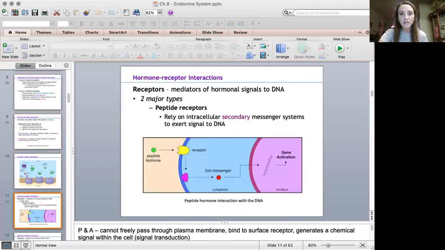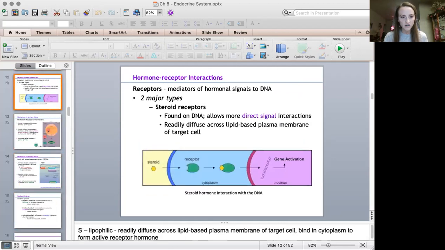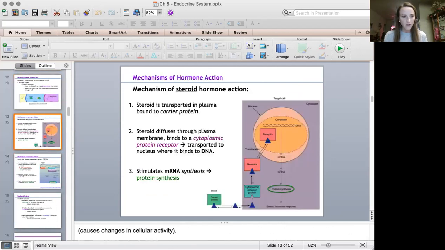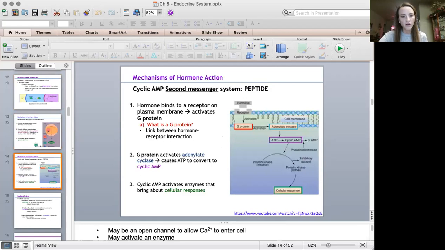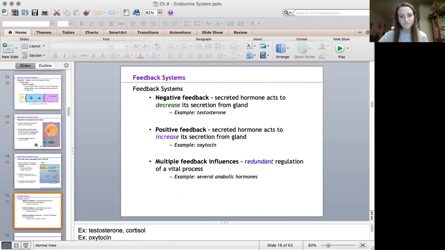And then knowing about those peptide receptors. Again, you already had a question. I keep saying that. I feel like I'm saying that over and over again. But just be familiar with how those receptors work on the DNA, which are listed on these 2 slides here. I know for a fact that you do not have a question over this slide here or this slide here, just on those previous ones.